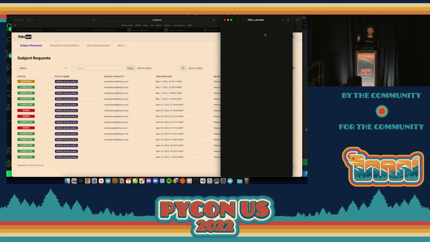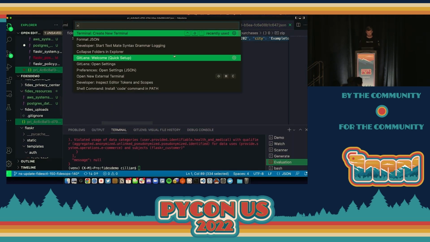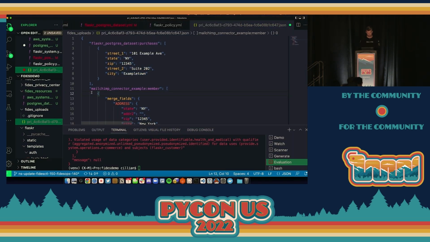What's going to happen is it's going to go and retrieve from any of the connected systems that user's data based on the data categories in that policy. It's going to write it to a JSON file and dump it in this directory. And there it is. So what I'm going to do is just open it very quickly. We'll just try and prettify it a bit.